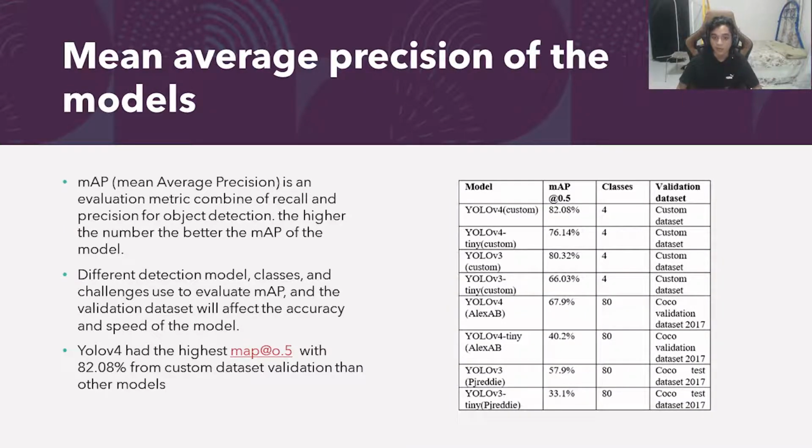Next, we will evaluate the average precision of the models. The higher the mean average precision, the more accurate the model is. The different detection models, classes, and challenges used to evaluate mean average precision and validation will affect the accuracy and the speed of the model. YOLO v4 had the highest mean average precision, with 82.08 on the custom dataset validation, compared to the other models in the table